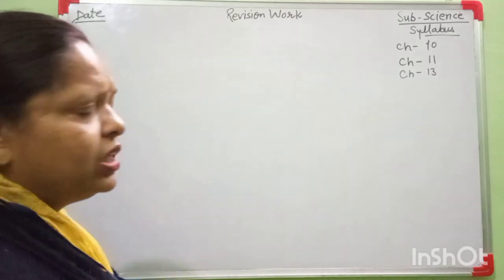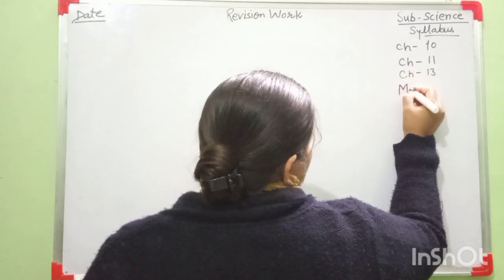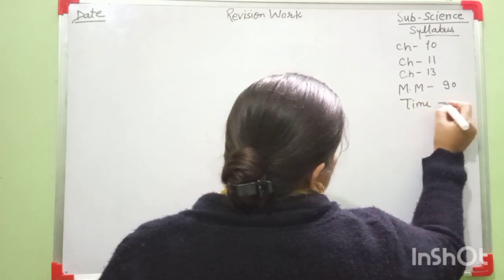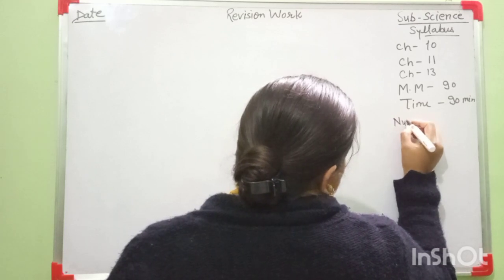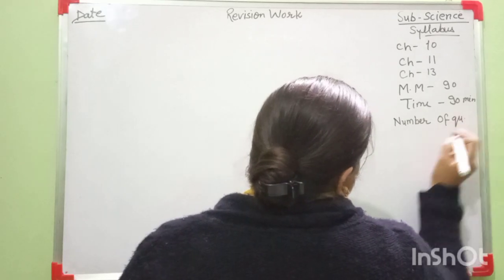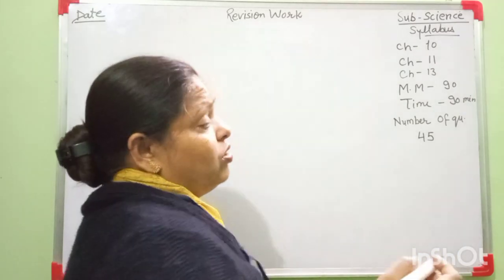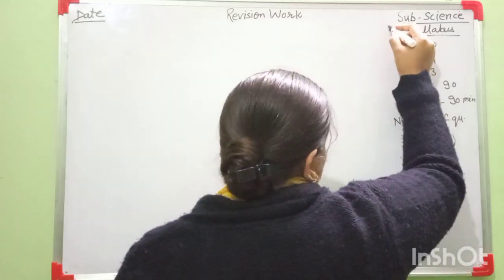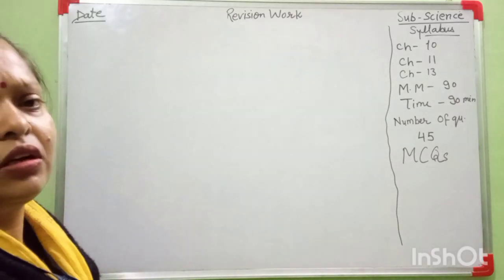These three chapters are coming in your annual examination. Your annual examination maximum marks is 90 marks. Your time is 90 minutes. Number of questions is 45 in science subject. All things are clear now and all questions are MCQs. Your annual exam is online mode.